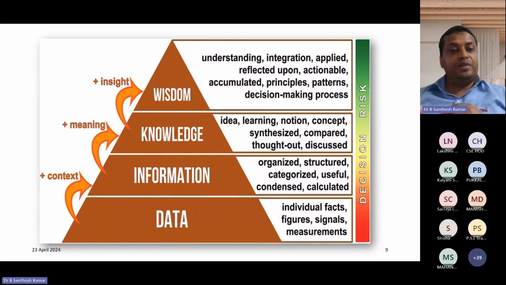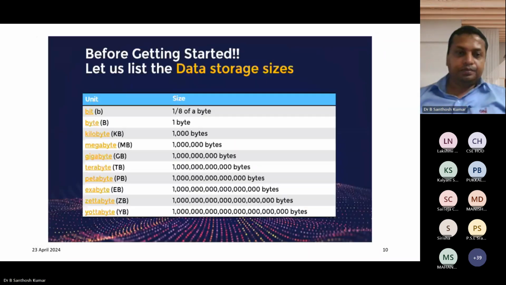Then how will it become wisdom? We have the knowledge, and we add insight. For example, I take the last 1 year data, 1 year gold price. From that I can tell what the next 15 days price, or what the next month price will be. I can easily predict. Because I am adding insight, I can get the understanding or integration or applied or reflected upon actionable, etc.